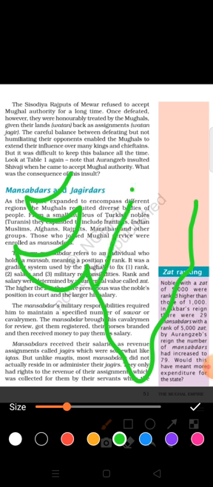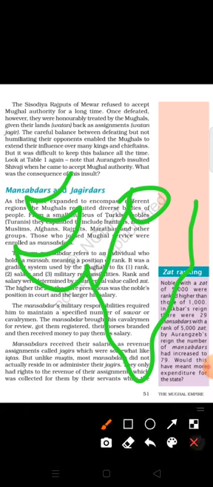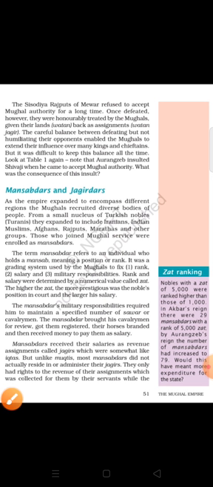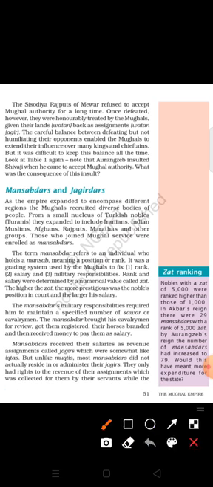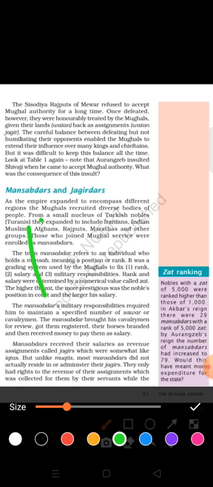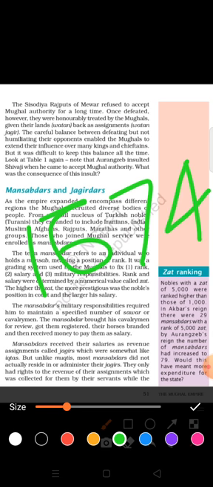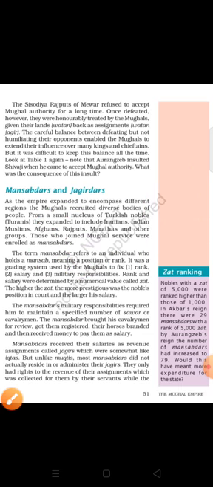Okay, Shivaji went to Agra, and he was captured by Aurangzeb's army. But after some time, he was released. Yeah, not released we can say, he escaped from there. Okay, and in 1674, he reached Maharashtra, and he became an independent ruler. So that is the direct challenge to Aurangzeb. So that's why Aurangzeb was busy in the Deccan. Okay. So Mansabdari and Jagirdari system.